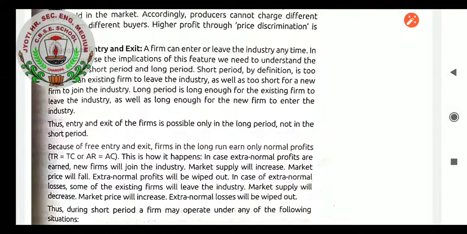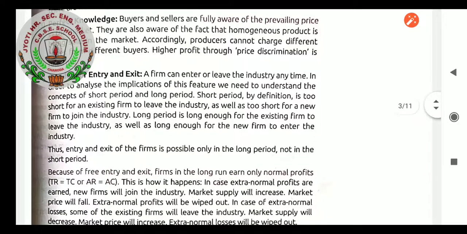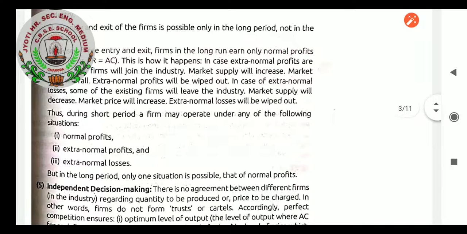So there is no freedom of entry and exit. Those who can survive will enter and survive, and those who cannot survive, with a wiped-off loss, will definitely exit the perfect competition. Thus, during the short period, a firm may operate under any of the following situations.